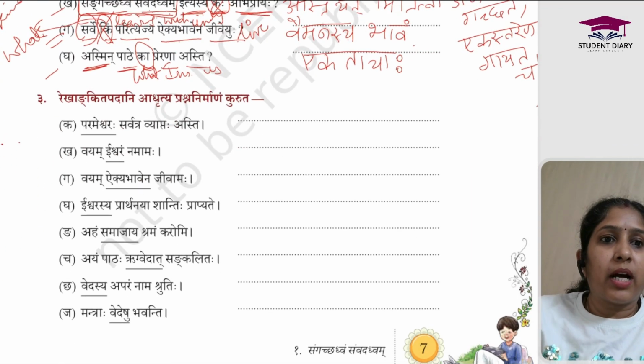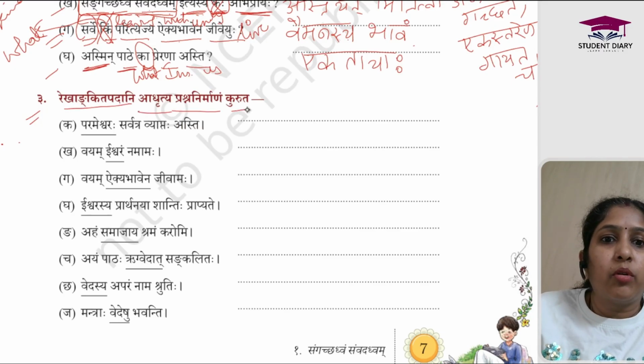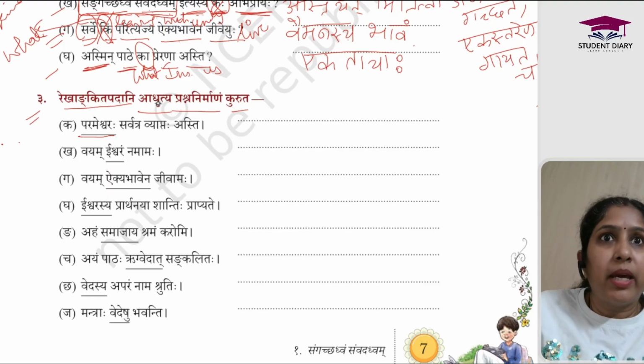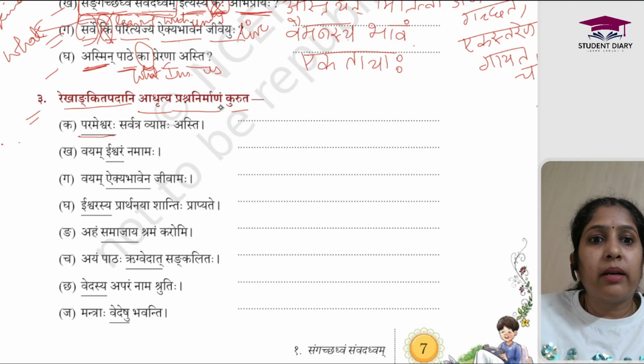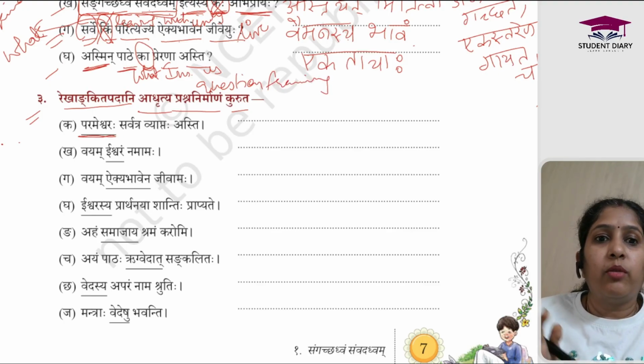Okay, now let's go for our third main. रेखांकित पदानि adritya prashn nirmanam kurut. So rekhankit padani means what are underlined words. Okay, rekhankit means underlined, padani means words, adritya means making them as a base, prashn nirman kurut. Prashn nirman means question framing, and this is one of the most important exercise we have. Question framing. So you have to frame the question for this underlined word.